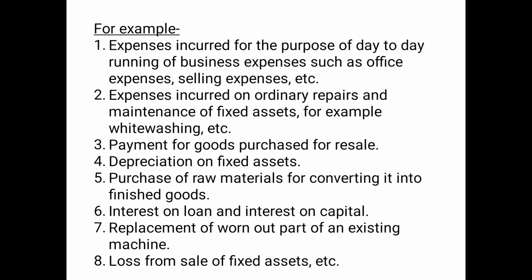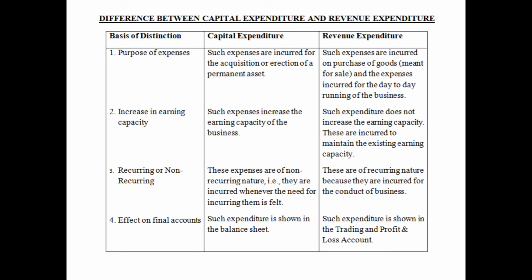Then depreciation of fixed assets, purchase of raw materials for converting them into finished goods, interest on loan and interest on capital, replacement of worn out part of an existing machine because it will maintain the earning capacity, and loss from sale of fixed assets, etc. So these will be considered as revenue expenditure. Now this is the difference between capital expenditure and revenue expenditure. The first difference is on the basis of purpose of expenses.